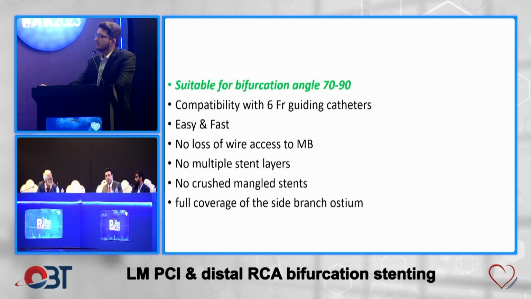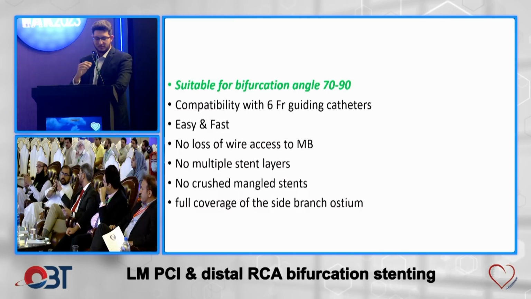But I think considering the bifurcation, provisional was the way to go, and TAP seems to be the easiest way to go about it, especially when it's a distal vessel. However, the angle was not that favorable for a TAP, so that's my opinion. Any other comments so that we can switch to the second case?